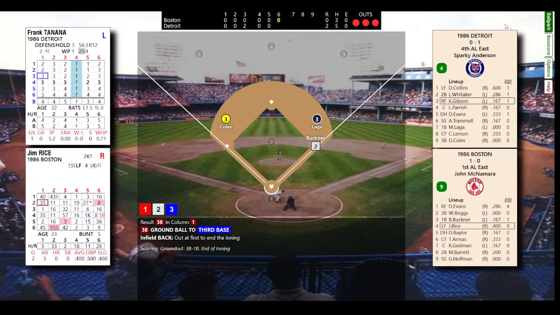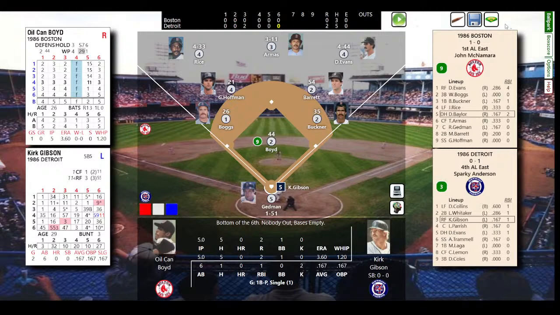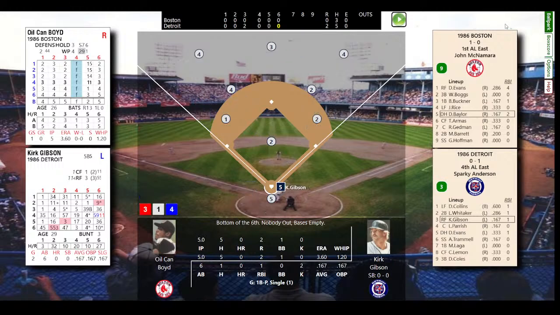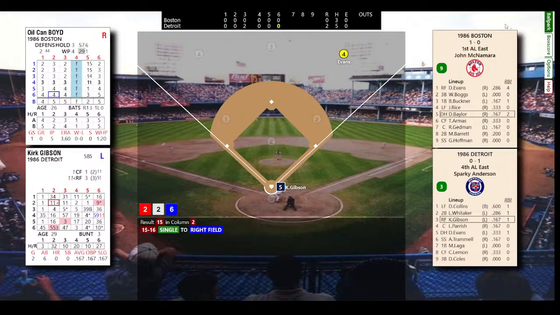Bottom of the 6th. It'll be Gibson, Parrish, and Evans to face Oil Can Boyd, who's pitched pretty well today, but he's on the wrong end of a 2-0 score. Five innings pitched, 5 hits, 1 walk. Has yet to strike anybody out, though. Kind of odd for Boyd. He's a pretty good strikeout pitcher.